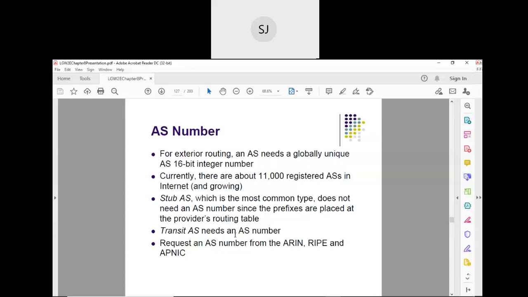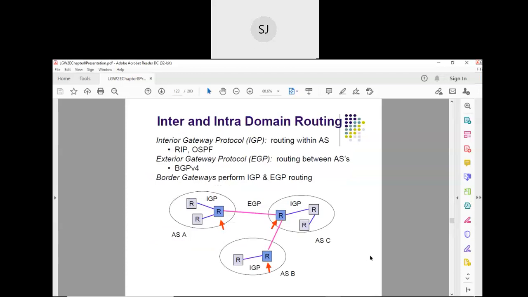Now, if you want to have a new autonomous system, you can consult ARIN, RIPE, APNIC. Find out the full forms. These are all international organizations involved in assigning autonomous system numbers. This is how it works. The autonomous system itself is a very, very big thing, right?